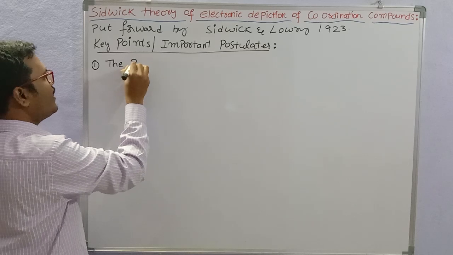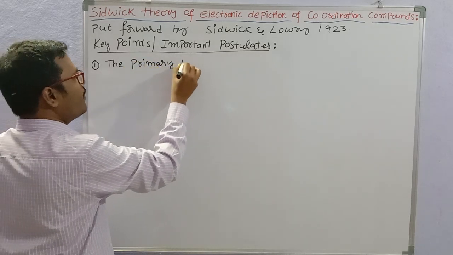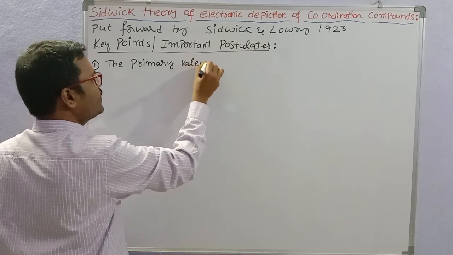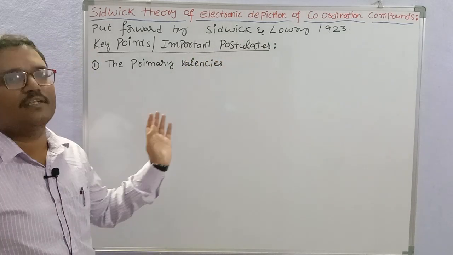the primary valencies are nothing but the oxidation numbers of the metal.